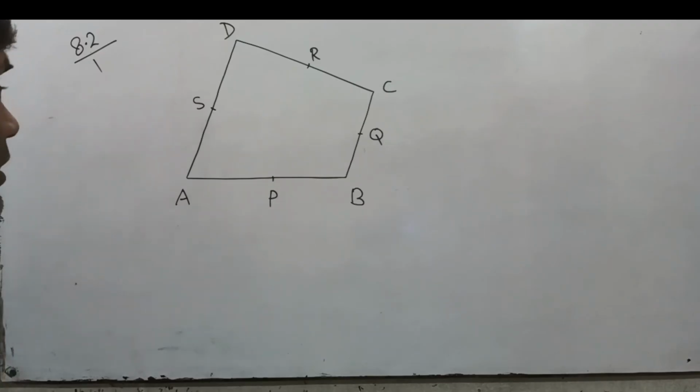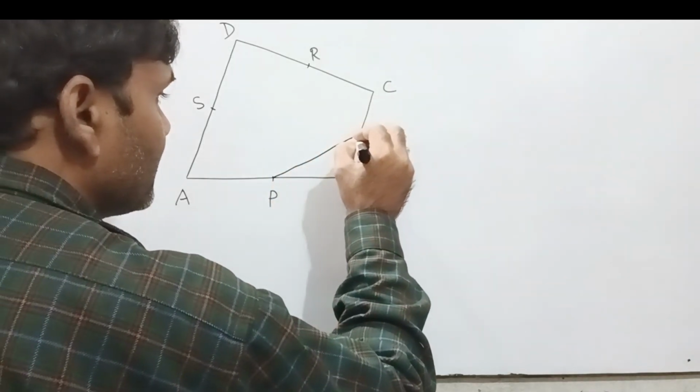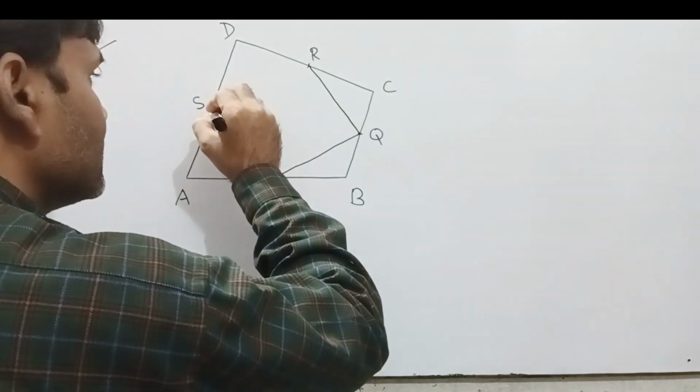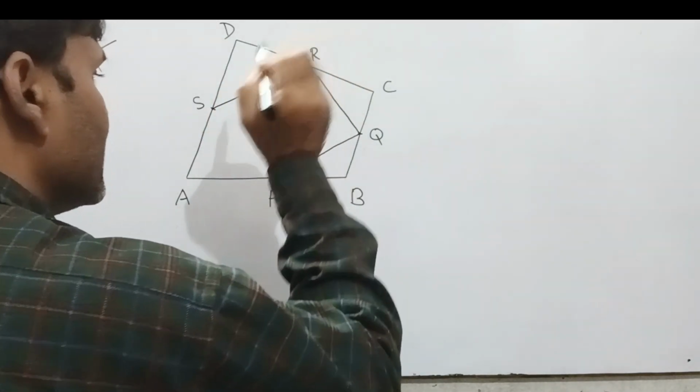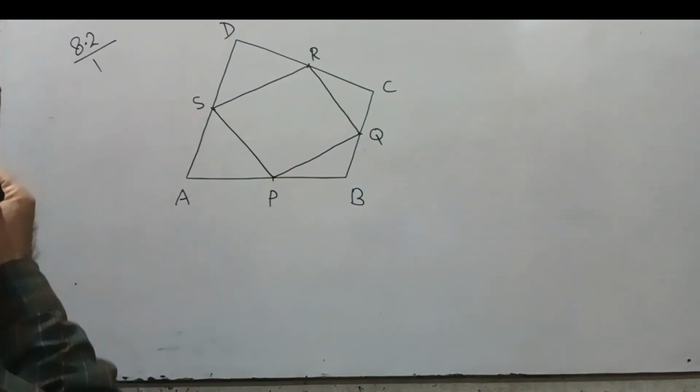Okay. Now, this is PQ, this is QR, this is SR, this is PS. Okay.